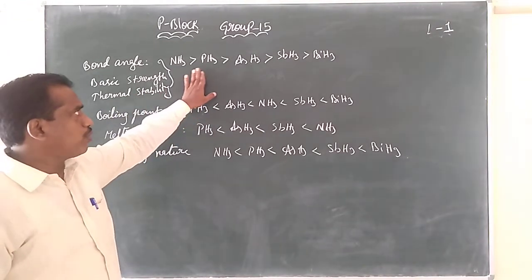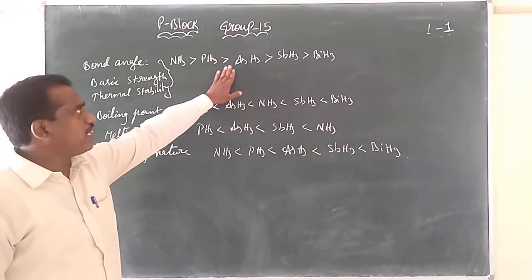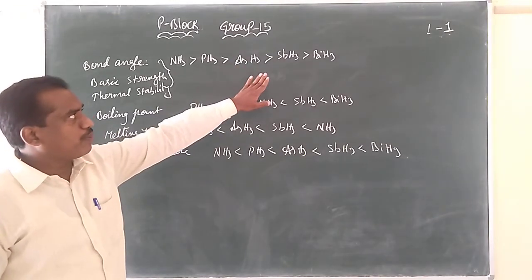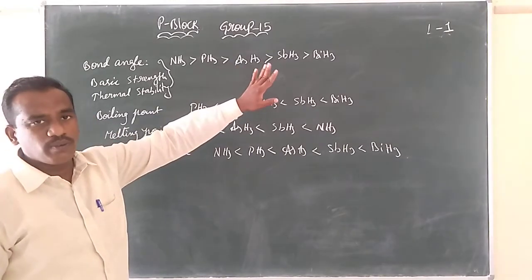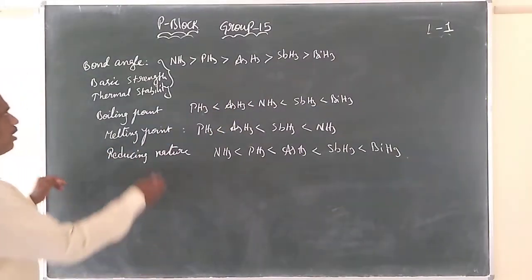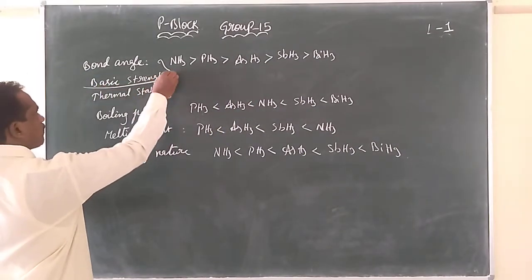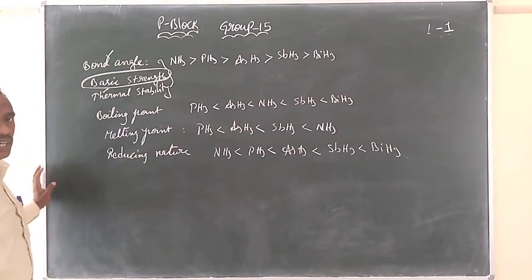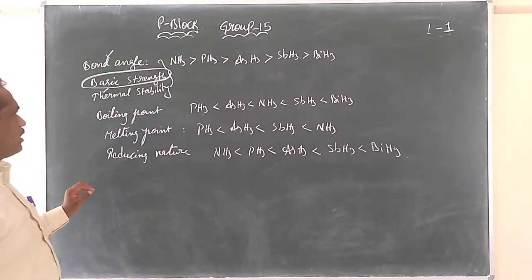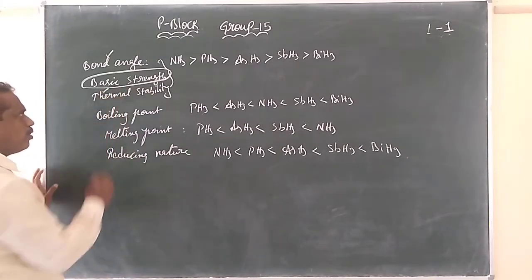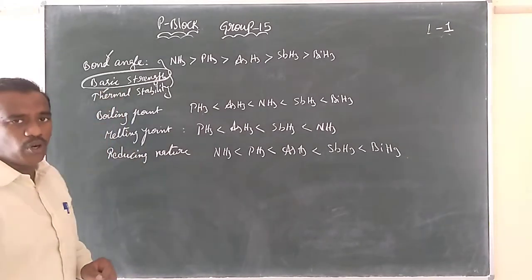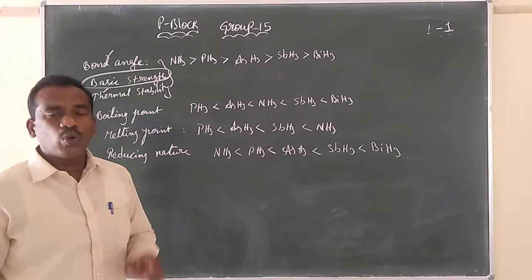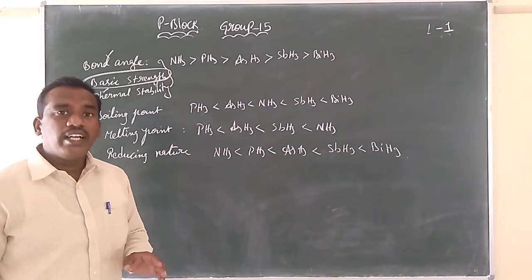NH3 is more stable than PH3, which is more stable than arsenic hydride, which is more stable than antimony hydride, which is more stable than BiH3. Everyone knows the basic strength, but these also you must keep in mind: bond angle and thermal stability. Thermal stability we know, but we must remember the bond angle also. Down the group, bond angle decreases.